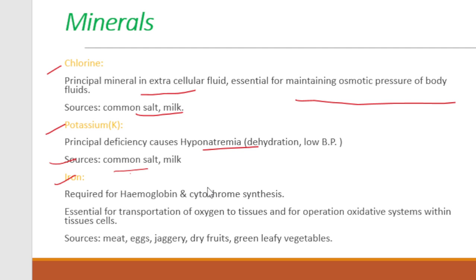This is also helpful for cytochrome synthesis. It is essential for the transportation of oxygen to tissues as well as for operation of oxidation systems within the tissue cells. Sources of iron are meat, egg, jaggery, dry fruit, green leafy vegetables.